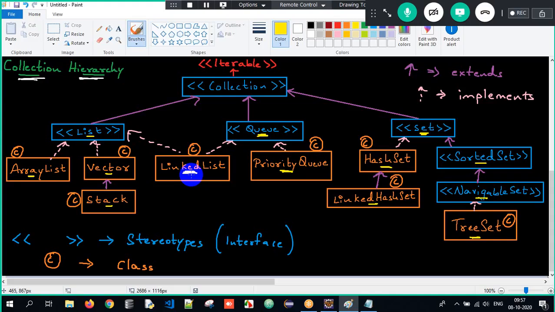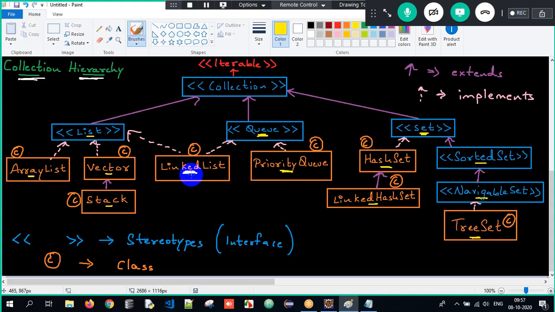Class to class is extends, interface to interface is extends. Apart from that, class to an interface it is implements, but interface to class there is no relationship. So this is what we have understood in this specific process here. Clear? This is all about it.